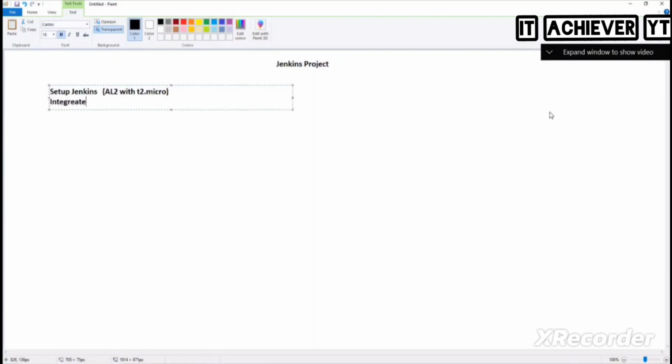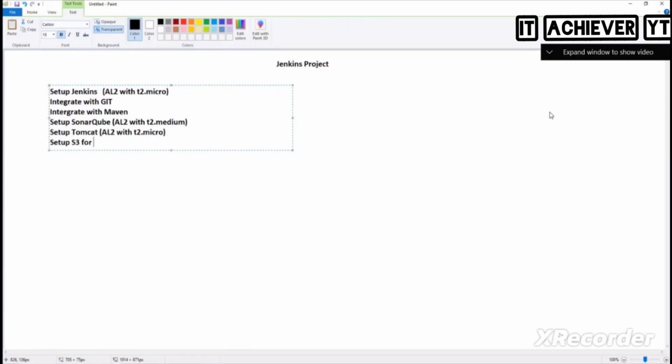And then we need to integrate with Git, and then we need to integrate with Maven. Okay. And then we need to set up SonarQube. SonarQube should also be on AL2 with T2 medium. Next, set up Tomcat, and Tomcat also on AL2 with T2 micro.